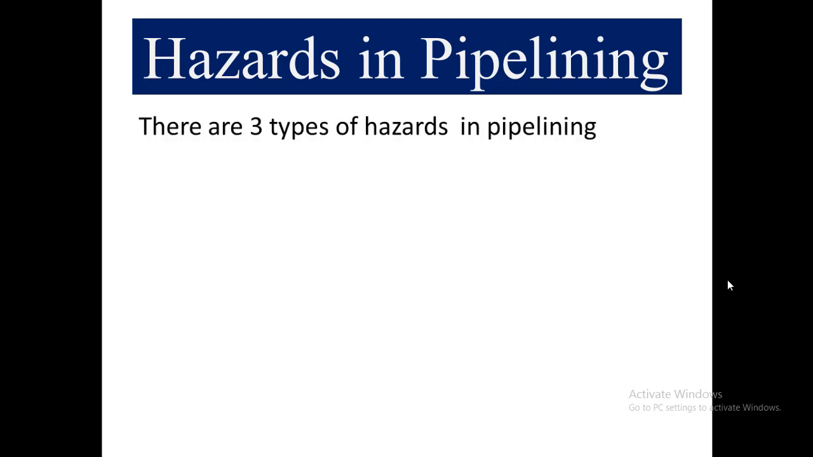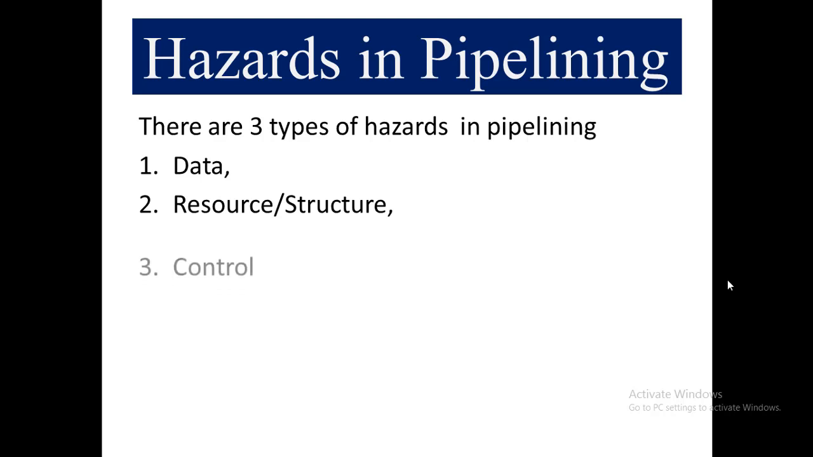So basically, there are three types of hazards in pipelining. Number one is data hazard, which is further divided into three parts. The second one is resource or structure hazard, and the third one is the control hazard. So let's start with the data hazards. What is a data hazard and what are its different types?